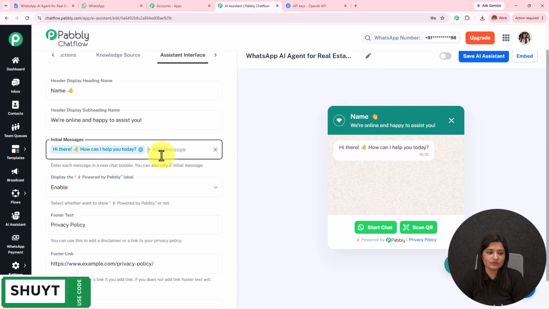Then we have this initial message. Enter each message in a chat bubble. You can add 2 initial messages. I have added only 1 initial message, but you can add 2 also, and using that initial message, your AI agent is going to reply to the user.